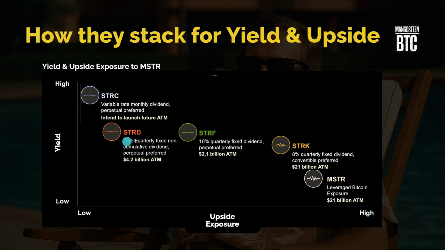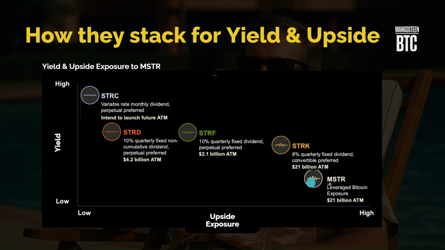Now, STRD and STRF have very, very low volatility and slightly worse dividends. And they go up and down depending on essentially people's confidence in MicroStrategy. And then we have STRK at an 8% dividend, but quite a high level of exposure to the MicroStrategy upside or that growth potential. This is really interesting, but can we find another niche?